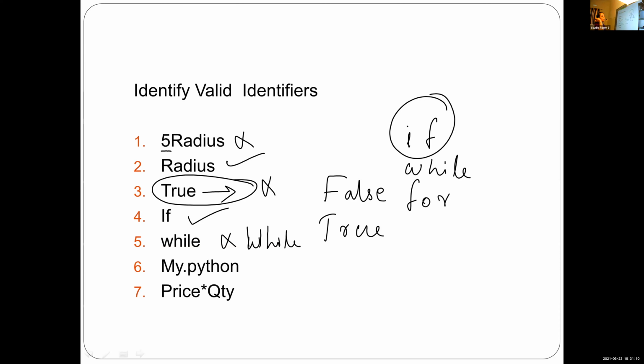Is it clear, Krishnanunni? Yes, ma'am. Then what about the sixth one, my.Python? Invalid. Why? It has a dot. Dot is there. That's why it is invalid.